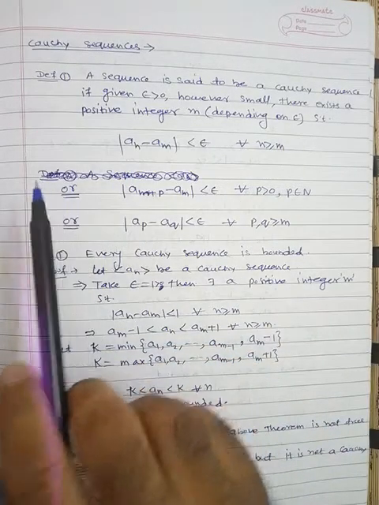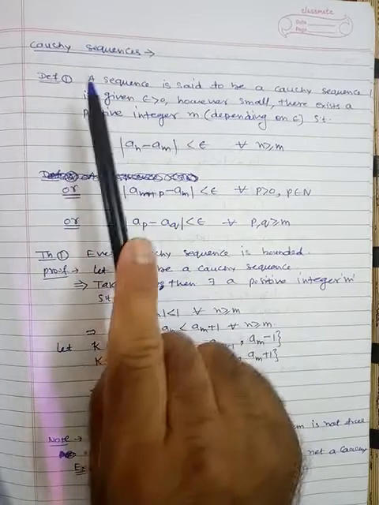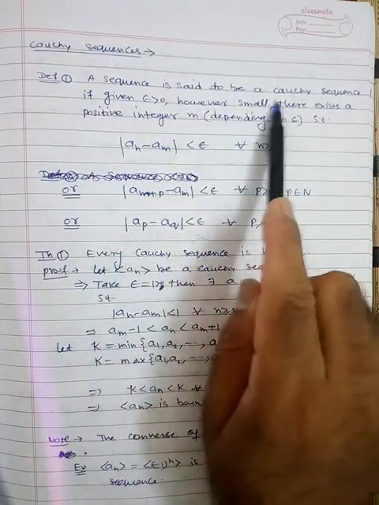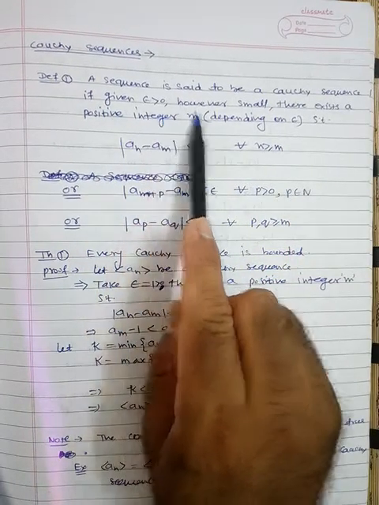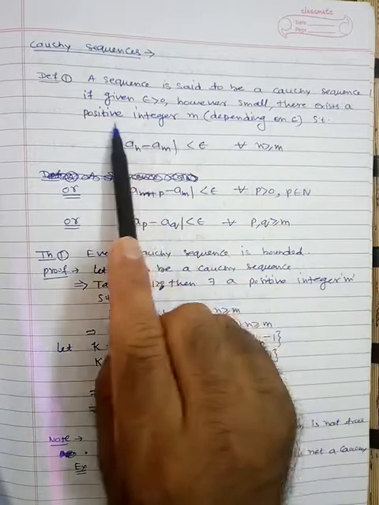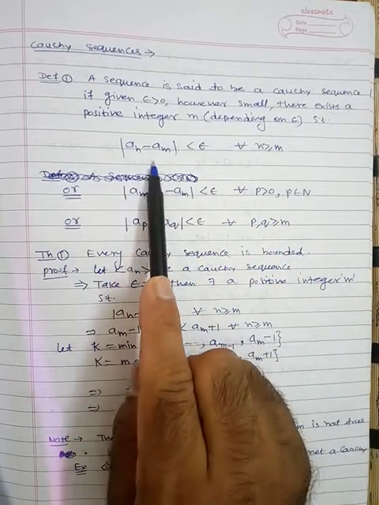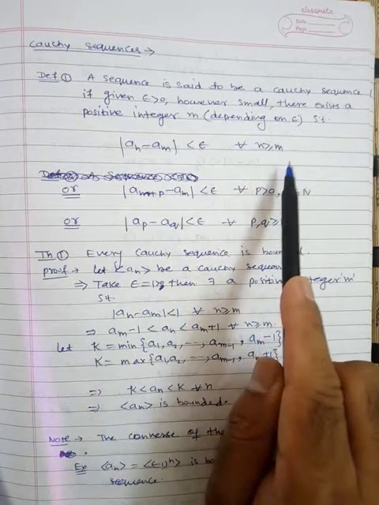Students, today I am going to discuss the topic Cauchy sequences. So, what is a Cauchy sequence? A sequence is said to be a Cauchy sequence if for given epsilon greater than 0, however small, there exists a positive integer m depending on epsilon such that |a_n - a_m| is less than epsilon for all n greater than or equal to m.